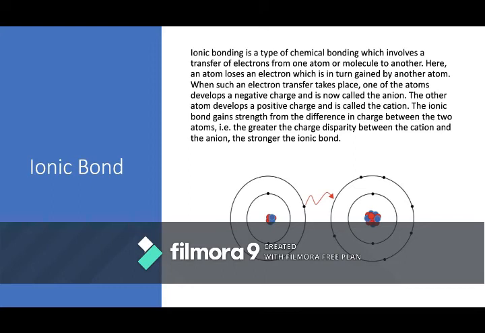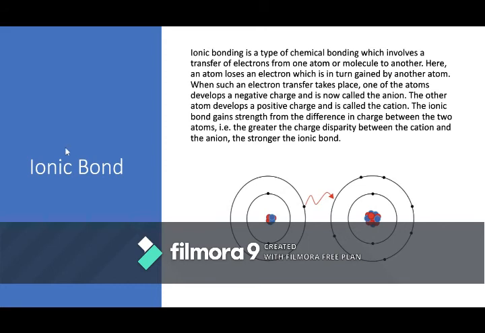Since these two are oppositely charged, they are held together by a very strong force of attraction, which we call electrostatic force of attraction. For instance, there are many examples of ionic compounds like sodium chloride, potassium chloride, calcium chloride, magnesium chloride, calcium oxide, zinc oxide. So, one is a metallic element and the other is a non-metallic element.